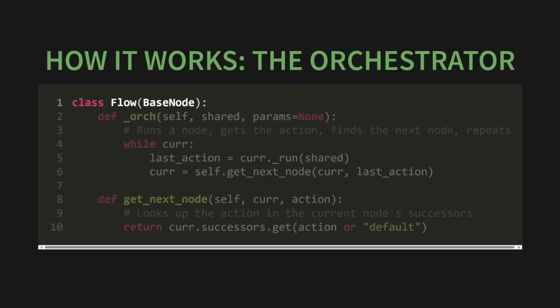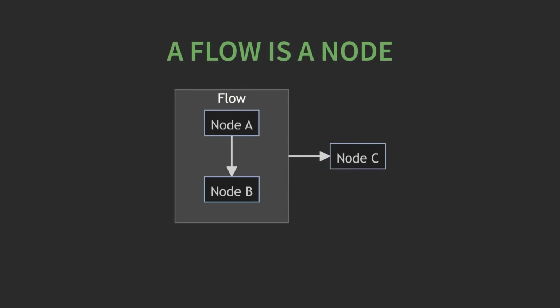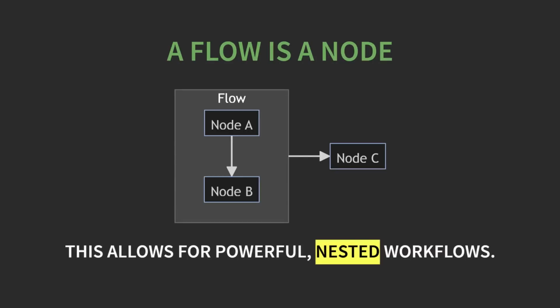Think about that. A whole sequence of nodes, a whole subassembly line, can be bundled up and treated as a single workstation in a larger assembly line. This means you can connect flows to other nodes, or even connect flows to other flows. This is called nesting, and it's how you build incredibly complex and sophisticated applications from small, reusable parts, without ever losing that core simplicity. All right, we've covered the core mechanics: nodes, the shared store, and the flow.